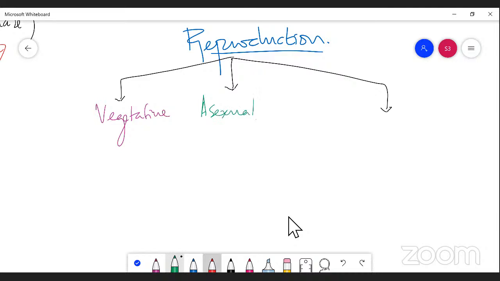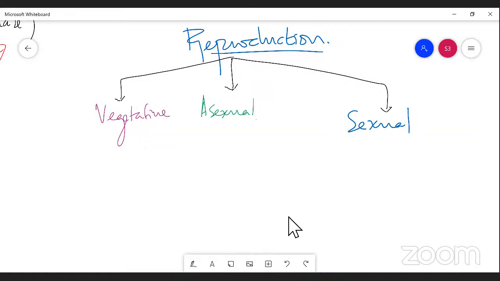And the third one is the sexual method. So there are three types of reproduction taking place in fungi: vegetative, asexual and sexual.